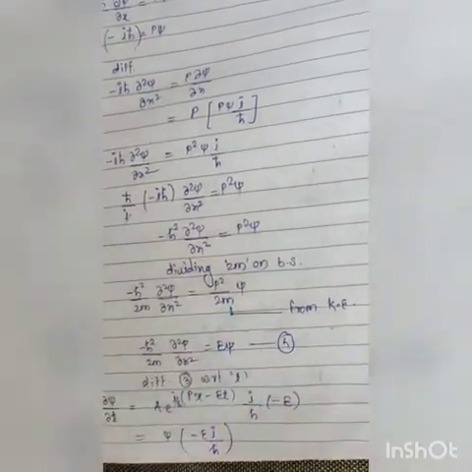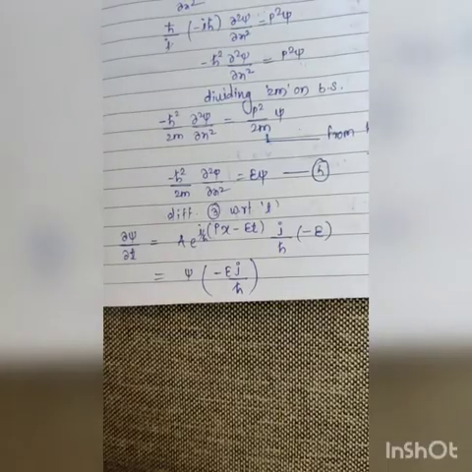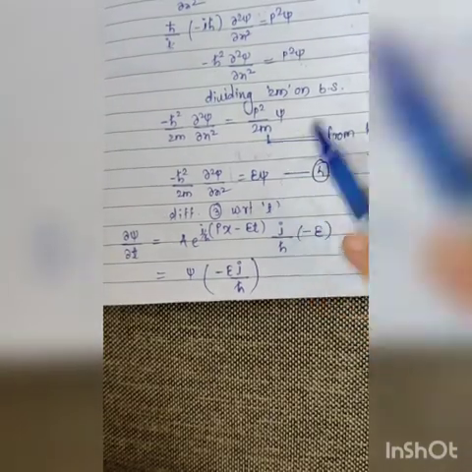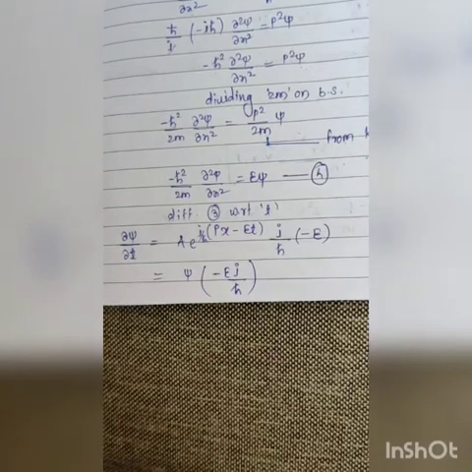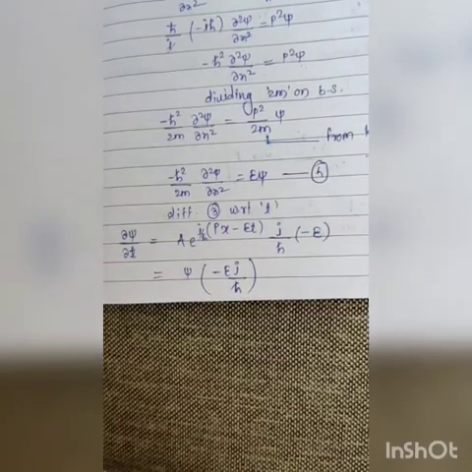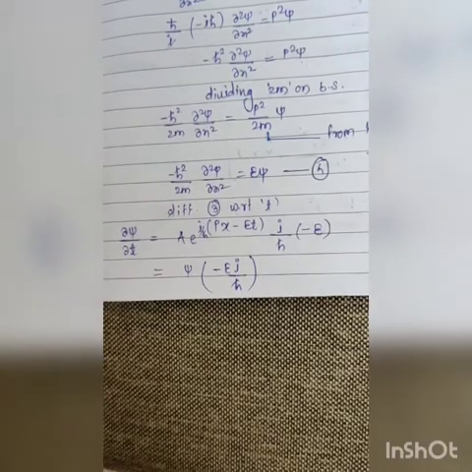Then differentiate. Now, then differentiate equation 3. What is equation 3? ψ(x,t) is equal to A e raised to i/ħ (px minus Et). Okay. Differentiate that equation with respect to t.